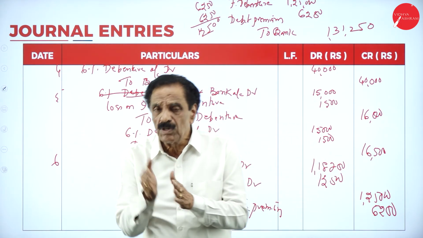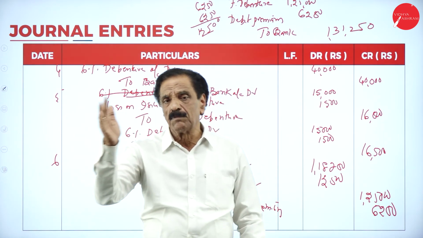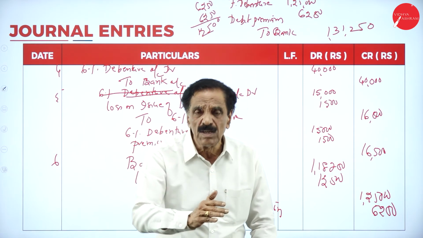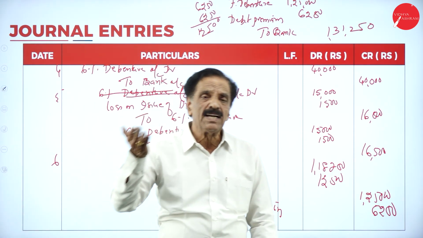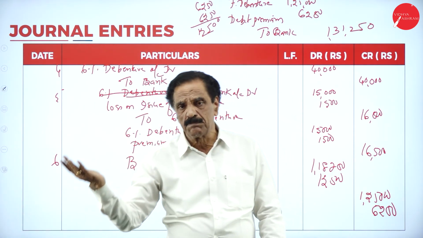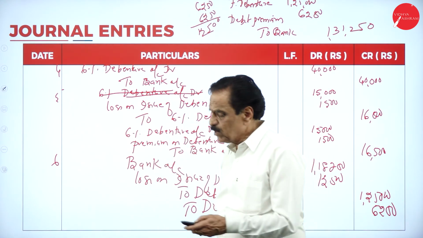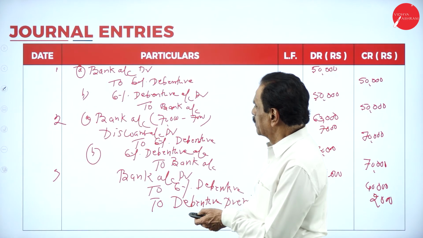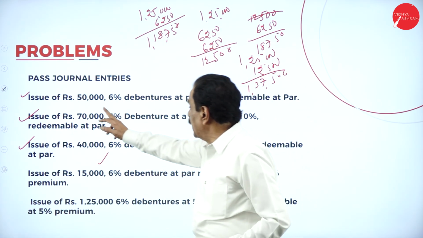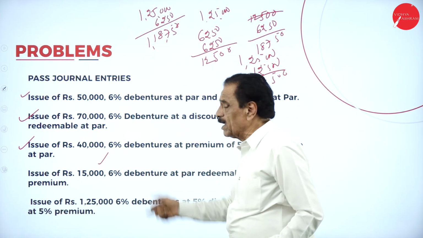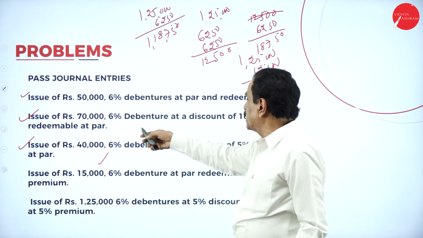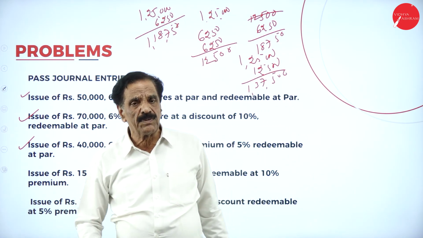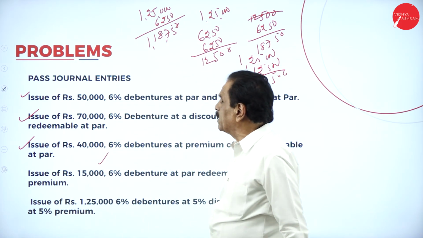So here now: taken at par, redeemable at par; taken at a discount, redeemable at par; taken at a premium, redeemable at premium. Here the entry goes. Taken at par, redeemable at par: bank account debtor 50,000, to debenture account 50,000; debenture account debtor 50,000, to bank account 50,000.